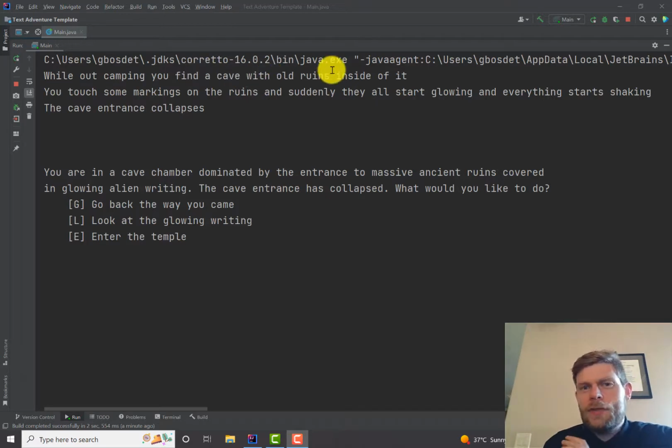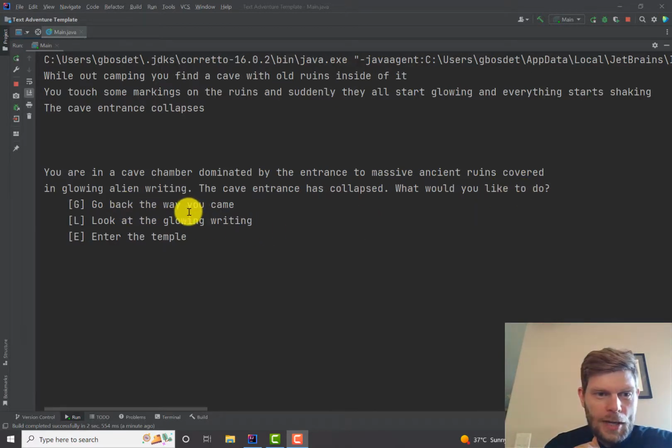While camping, you find a cave with old ruins inside of it. You touch some markings on the ruins and suddenly they all start glowing and everything starts shaking. The cave entrance collapses. We're in a cave chamber dominated by the entrance to massive ancient ruins covered in glowing alien writing. The cave entrance has collapsed. What would you like to do?